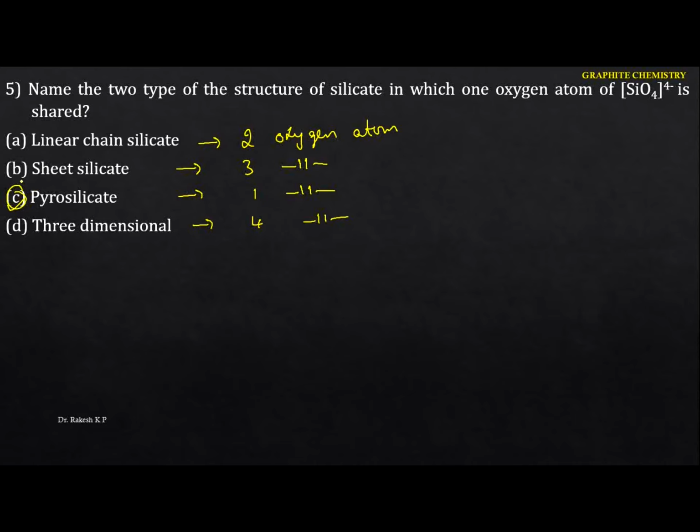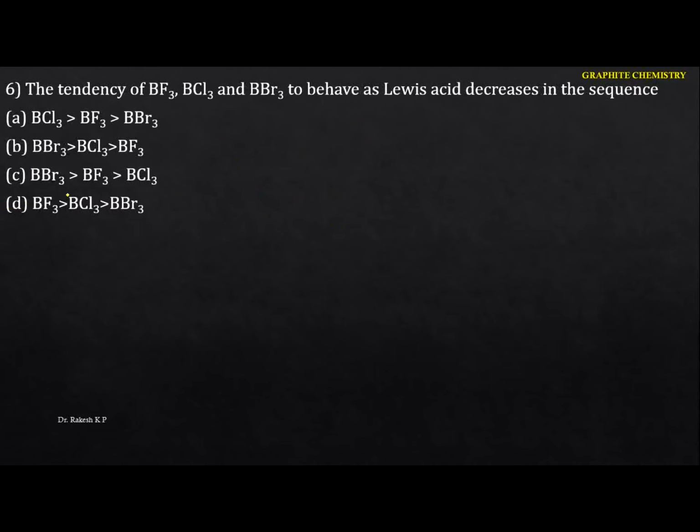Okay, so next one. The tendency of boron trifluoride, boron trichloride and boron tribromide to behave as a Lewis acid decreases in the sequence. This is a very important question, and you may get similar types of questions. When you're talking about boron trifluoride, we can identify sp2 hybridization here.